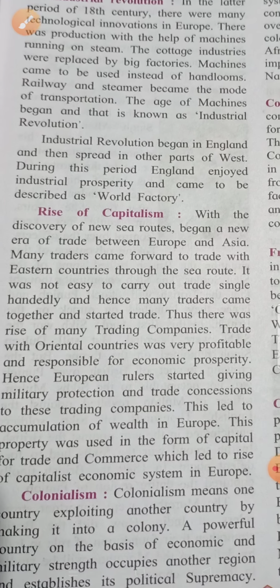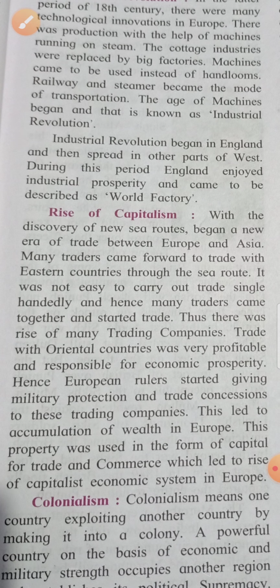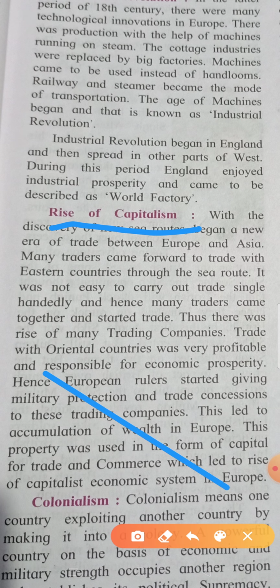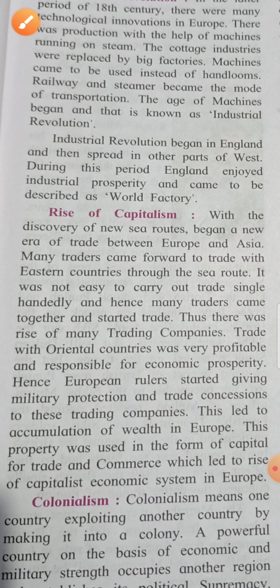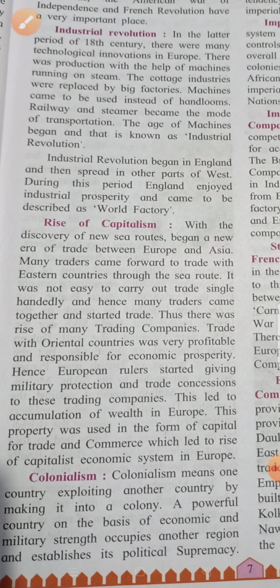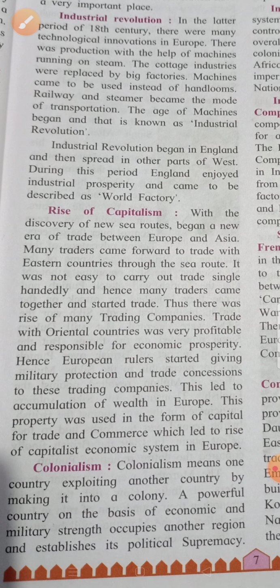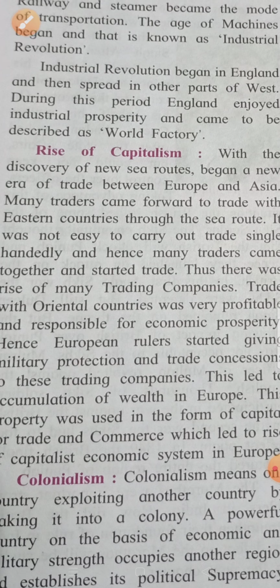Then we studied the rise of capitalism. What we studied in the rise of capitalism, children? We studied here the trade route between Asia and Europe, that the traders were unable to handle the trade single-handedly. So many traders had come and joined the trade. Okay.